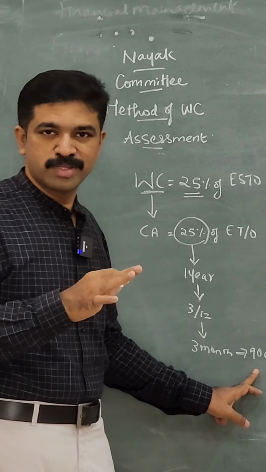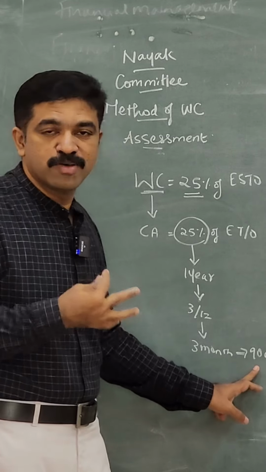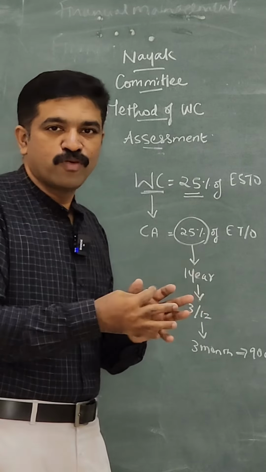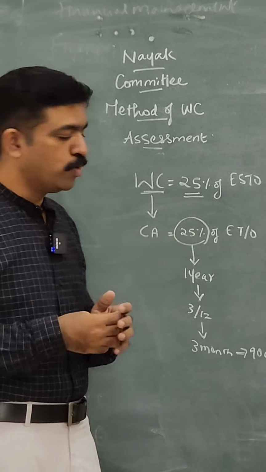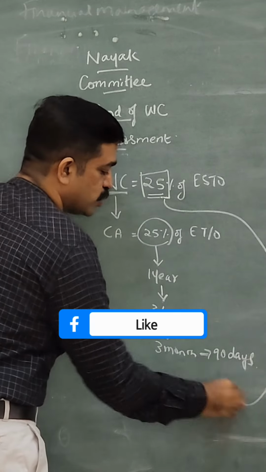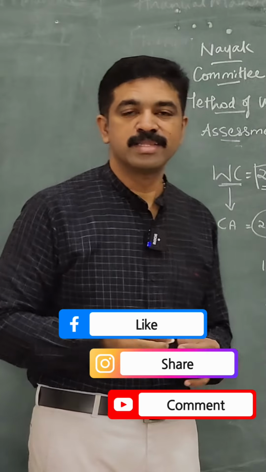So whatever turnover they are going to make, of that 90 days, the funds are going to get locked in inventory and receivables, and for that they need funding support. So the 25% logic is that it is assumed as 90 days, or 3 months.